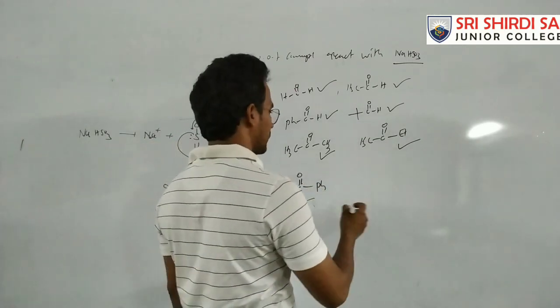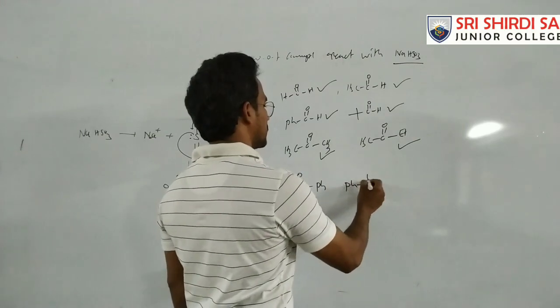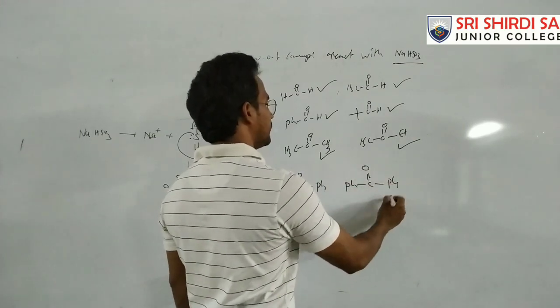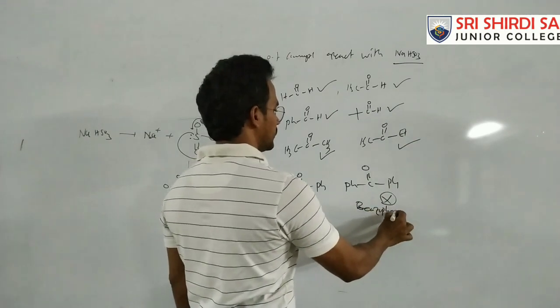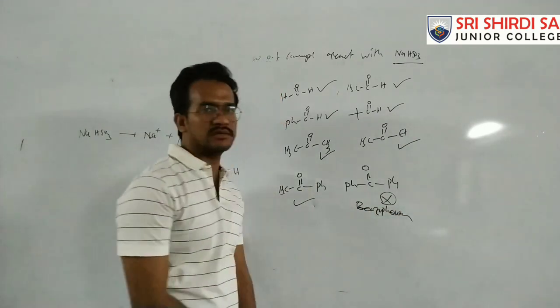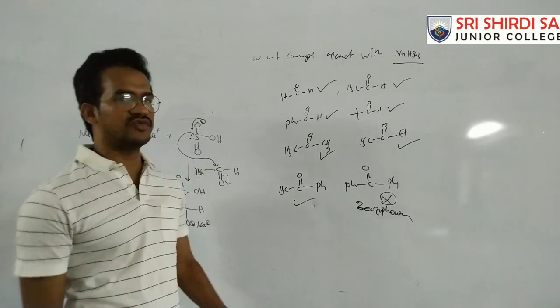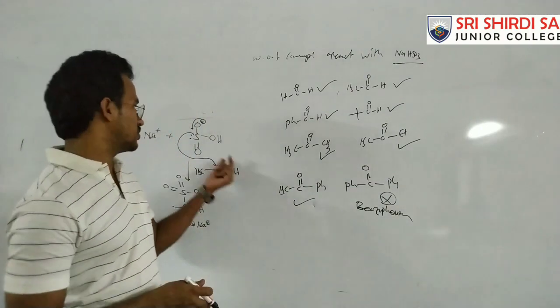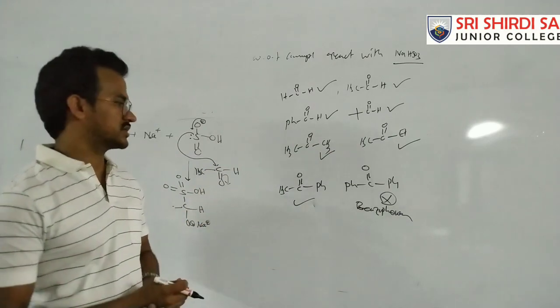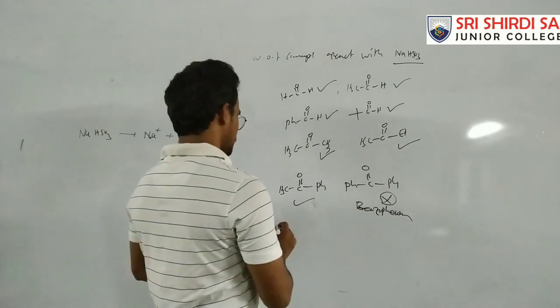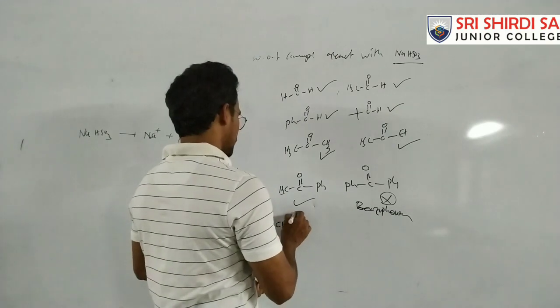Suppose on both sides phenyl and phenyl, this is benzophenone. Benzophenone does not react with sodium bisulfite because both phenyl groups are bulky and this nucleophile is also bulky. So because of steric factors, there is no reaction.